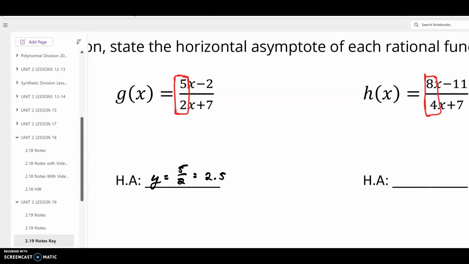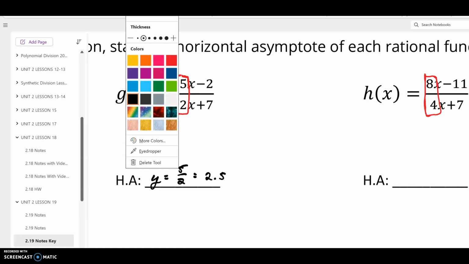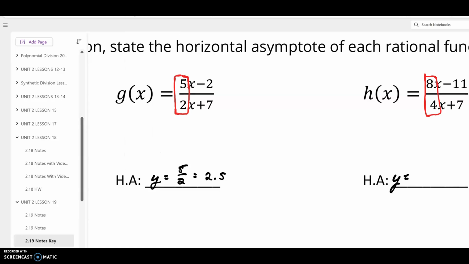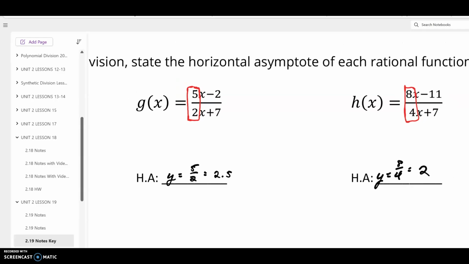So my horizontal asymptote is going to be the line y equals 8 over 4, which is 2. So when my two degrees match in the numerator and the denominator, if you're looking for the horizontal asymptote, all you really need to do is divide those leading coefficients.